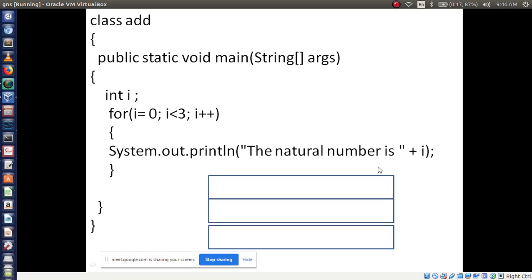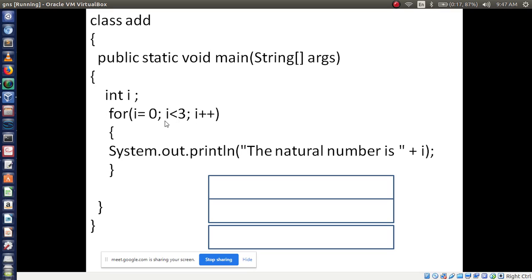Now see here, I have written the natural number is, I am printing numbers, right? Meaning I am printing the i value. So initially I have declared the i value as integer type, int. Then for i equal to 0, initialization of i equal to 0, then i less than 3 I am using as the condition, then increment the i value.